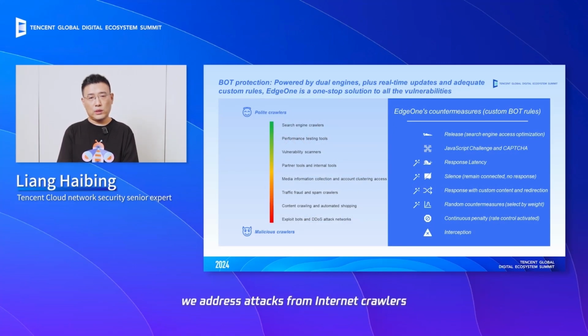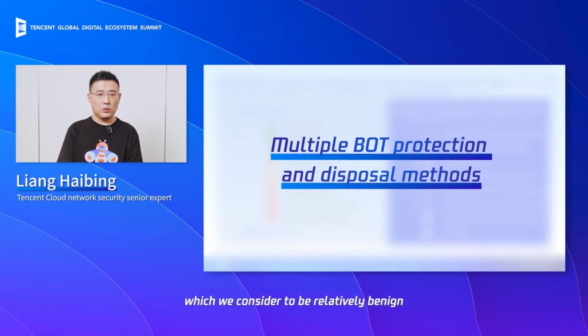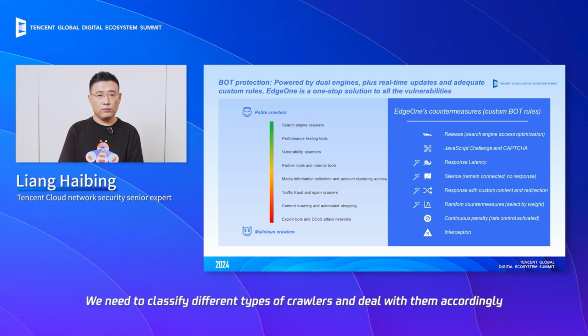In this phase, we address attacks from internet crawlers. As you can see from the diagram on the left, crawlers are divided into 2 types, friendly and malicious. Among friendly crawlers, there are those from search engines or online performance measurement tools, which we consider to be relatively benign. Therefore, there's a process of crawler identification where we need to determine whether an incoming request is from a crawler and whether it is friendly or not. We need to classify different types of crawlers and deal with them accordingly.